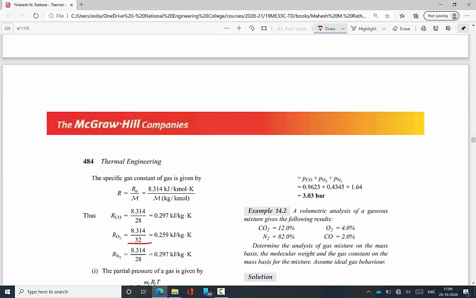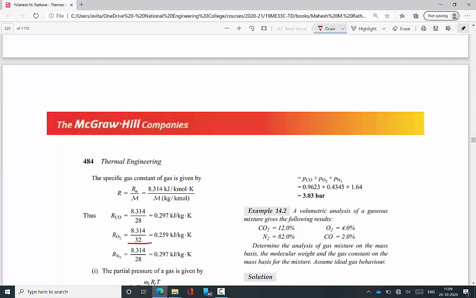Only the total volume is given, but later the complete problem explains the total volume and the partial volumes of the particular gases. Therefore, here we solve the problem with the help of mass basis analysis, this gravimetric analysis.